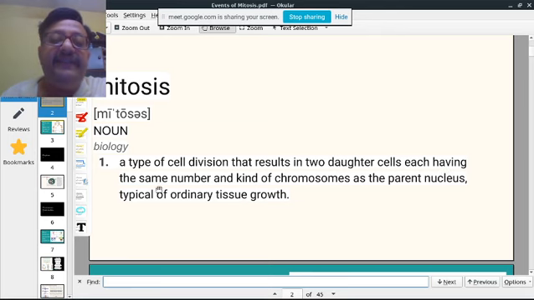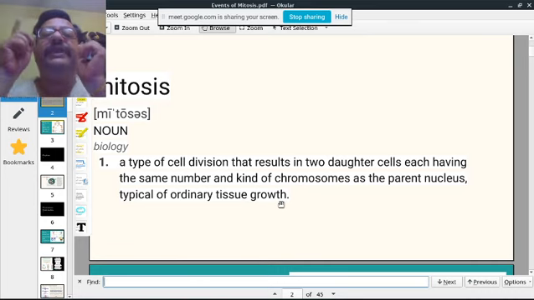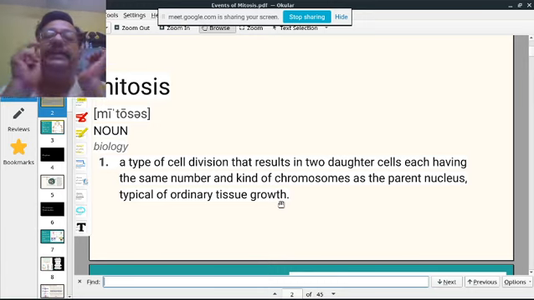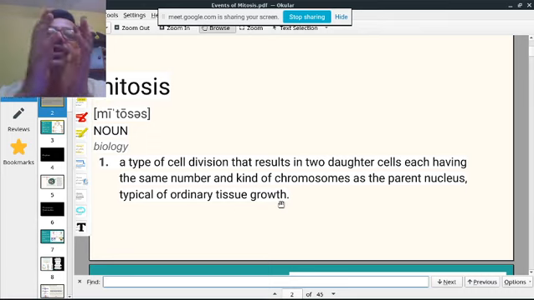having the same number and kind of chromosomes as the parent nucleus, typical of ordinary tissue growth. So like I mentioned, if a cell has 2n number of chromosomes, one n from the mother, one n from the father, it has 2n. So one cell has to become two cells. So these two cells will also have 2n and 2n.